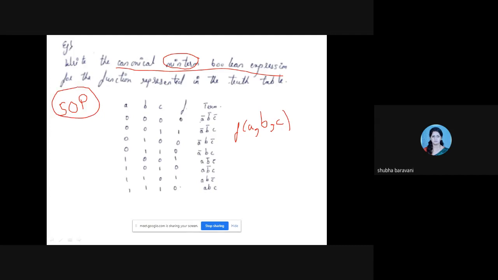Okay. So how to proceed? See, the function whichever is giving 1. See, this function is giving you 1. This function is giving you 1. And see, this function is giving you 1.